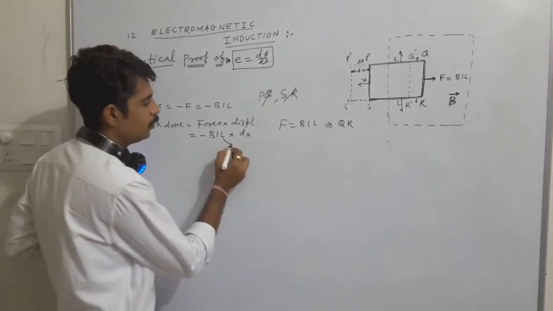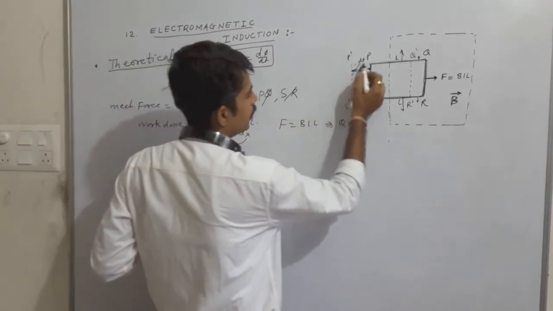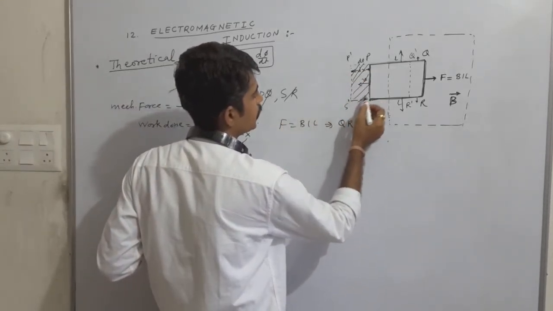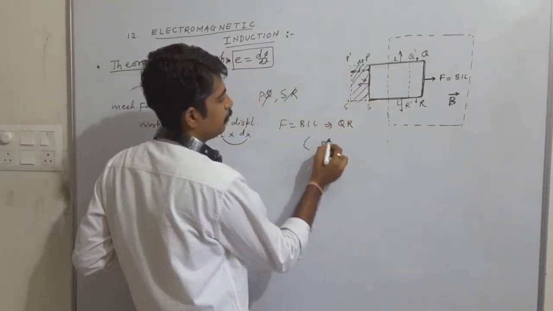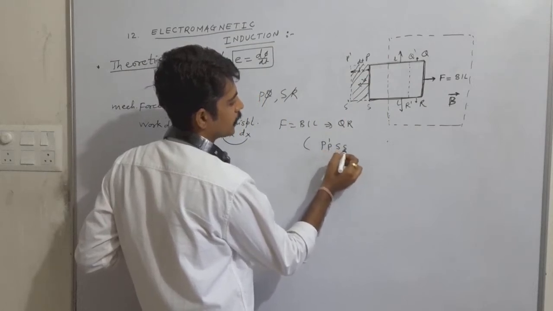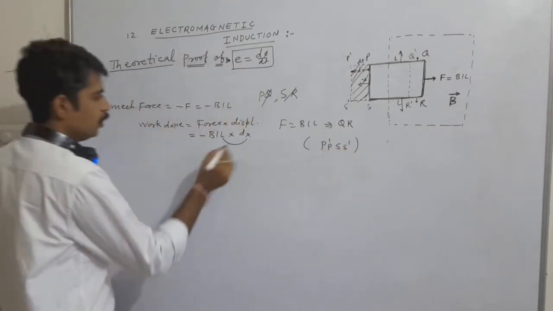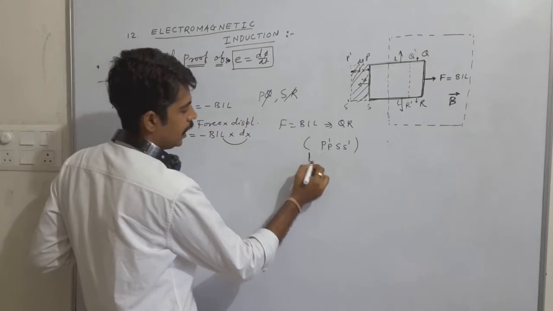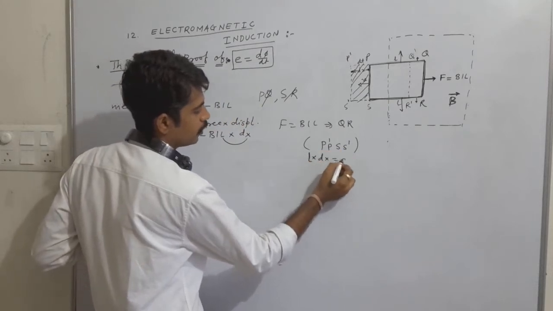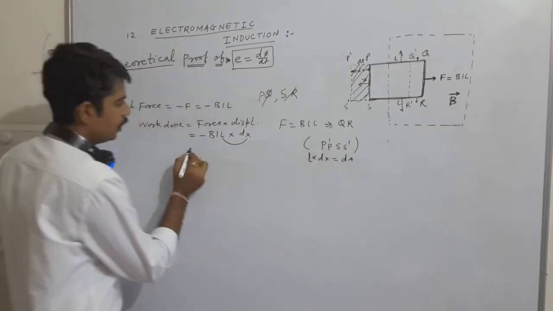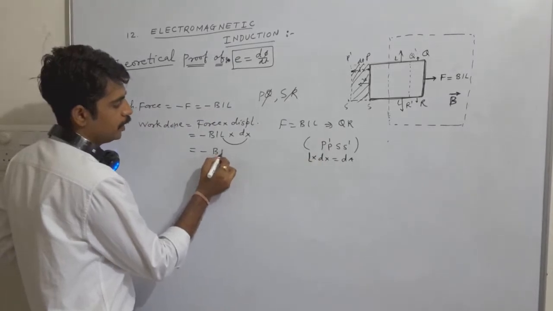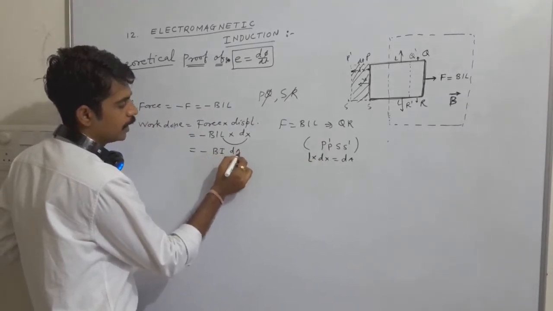But here, L into dx is how much? L into dx is the area swept by this conductor, that is PP dash S dash. So we can write L into dx equal to dA. Now the equation becomes minus B into I into dA.